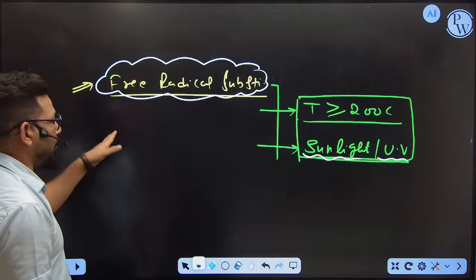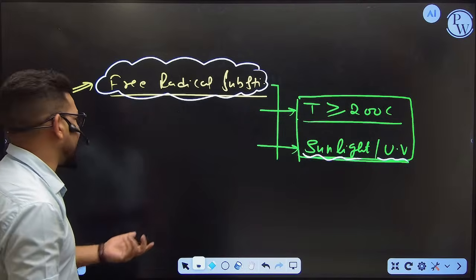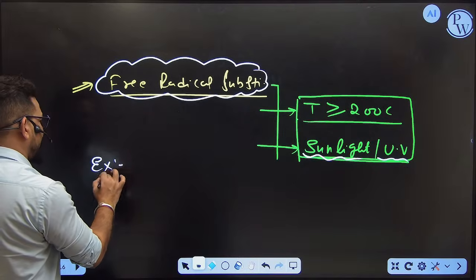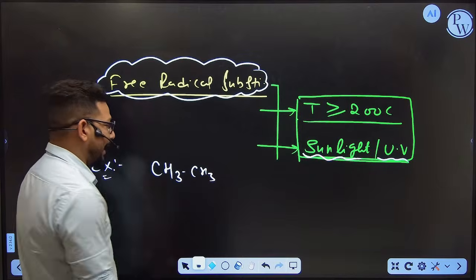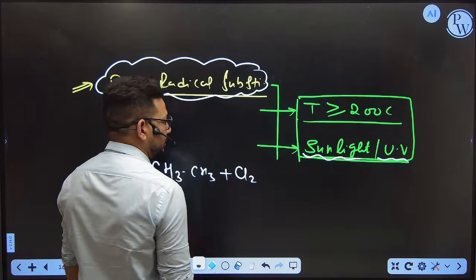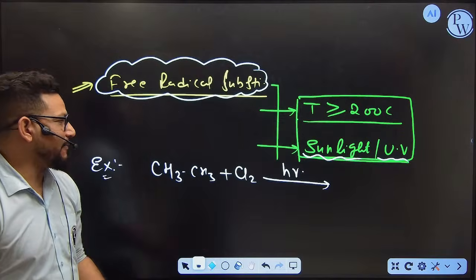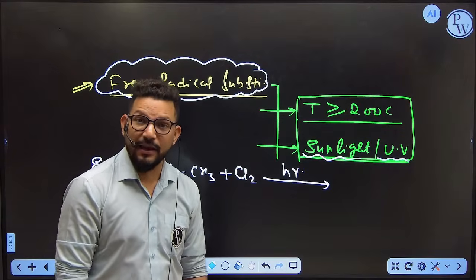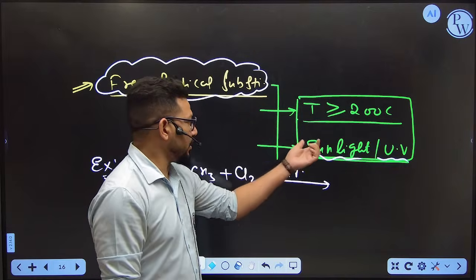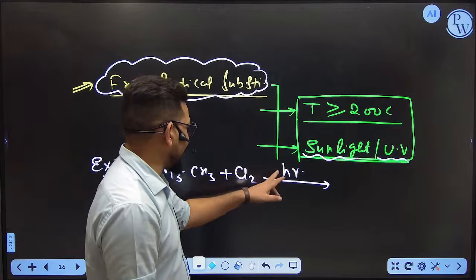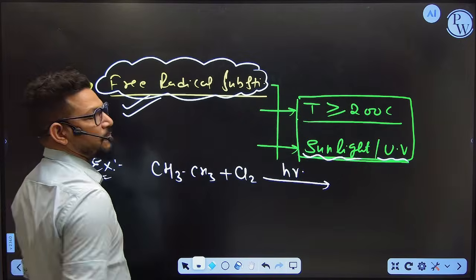Now, for free radical substitution, I'm going to give you one example. Like you have CH3CH3, and I'm going to pass this compound with chlorine in the presence of h nu. What is the meaning of h nu? It is nothing but sunlight energy, E equal to h nu according to the structure of atom. So h nu stands for sunlight. Then you are free to say, yes, this reaction is free radical substitution.